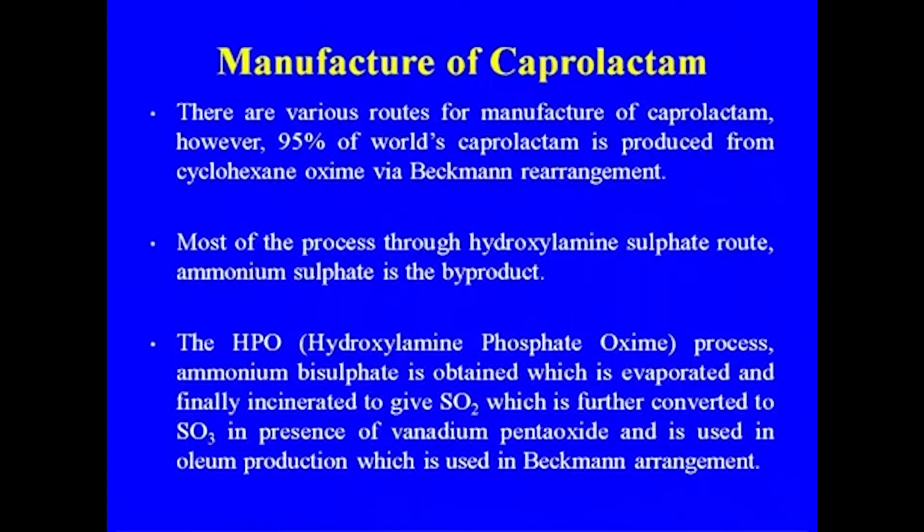In the hydroxylamine phosphate oxime process, ammonium bisulfate is obtained, which is evaporated and finally incinerated to give SO2, which is further converted to SO3 in presence of vanadium pentoxide and used in oleum production. So, in this process we are using sulfuric acid also.